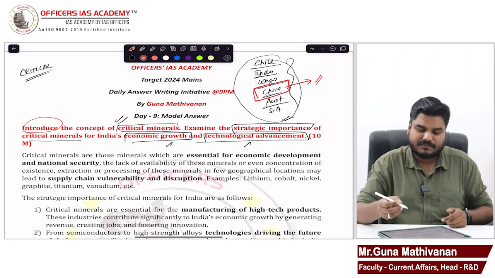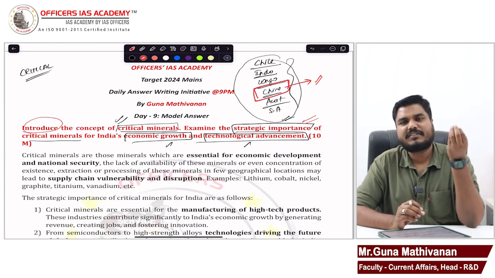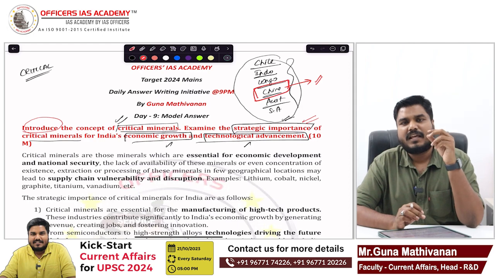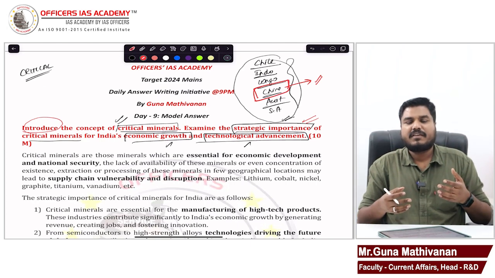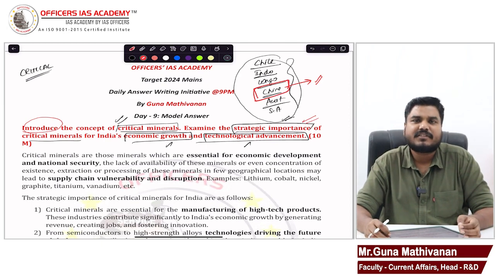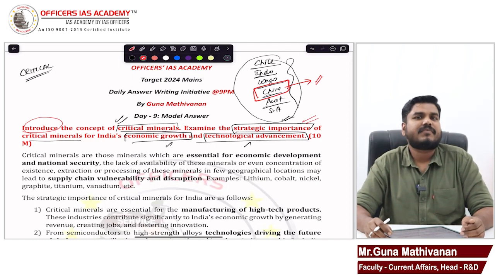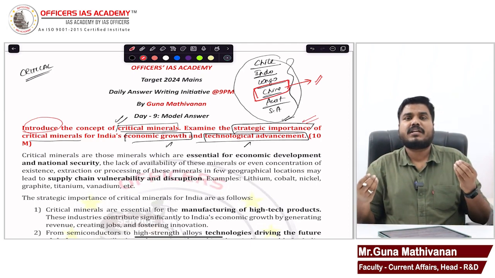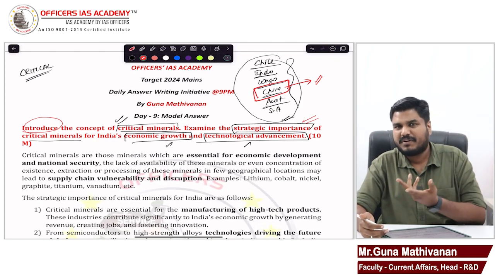Then go for the main aspect, the importance in economic growth and technological advancement. See, the government of India has a target of achieving a $1 trillion economy through the digital part. Through the digital economy, the government wants to have a $1 trillion share in the GDP by 2030. So the digital economy, that is all the digital, the electronics, semiconductors, everything depends on these critical minerals. Right? India is advancing in space related activities. The space economy is huge, $300 billion worth, in which India wants to inch up its share. India's share is just 3% in the space economy.